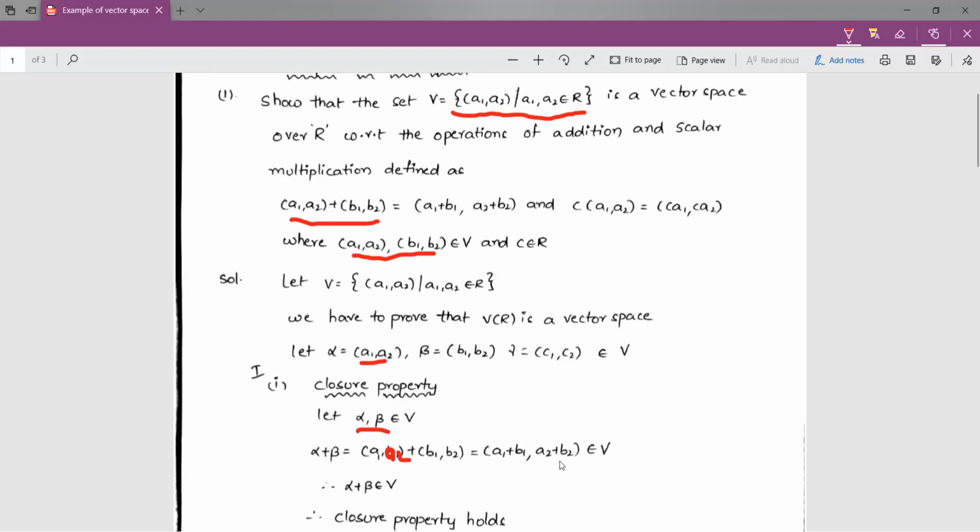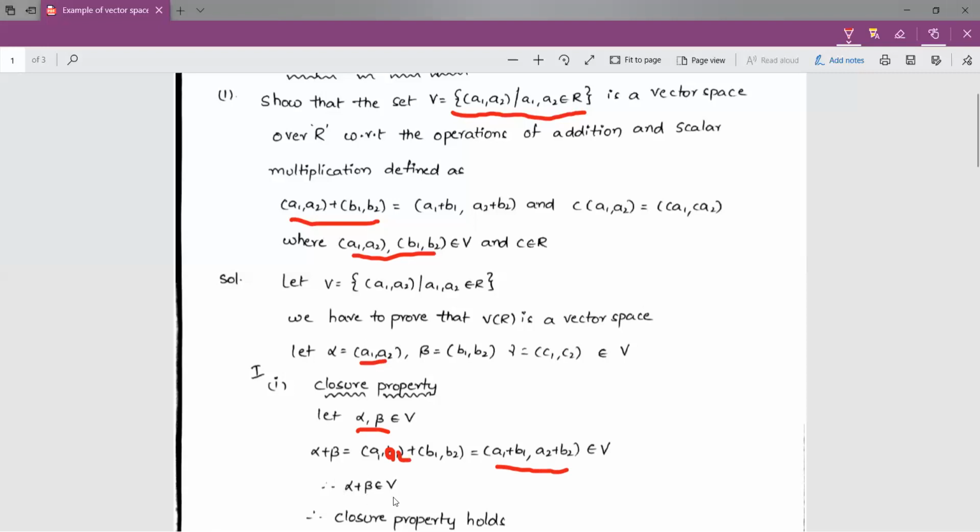Since a1, b1, a2, b2, the elements in the ordered pairs, belong to capital R, the addition a1 plus b1 should also belong to capital R, and a2 plus b2 should also belong to capital R. So the elements in this ordered pair belong to capital R. Whenever the elements in the ordered pair belong to capital R, we say that the ordered pair belongs to V by definition of V. So this ordered pair is nothing but the sum of alpha and beta.